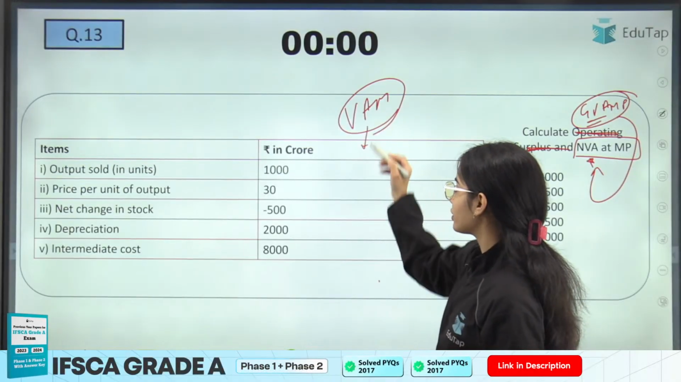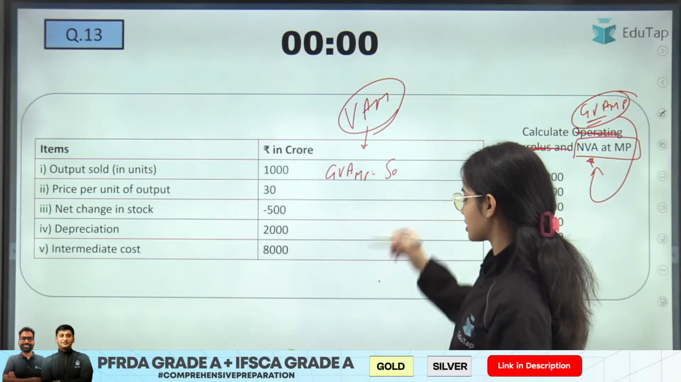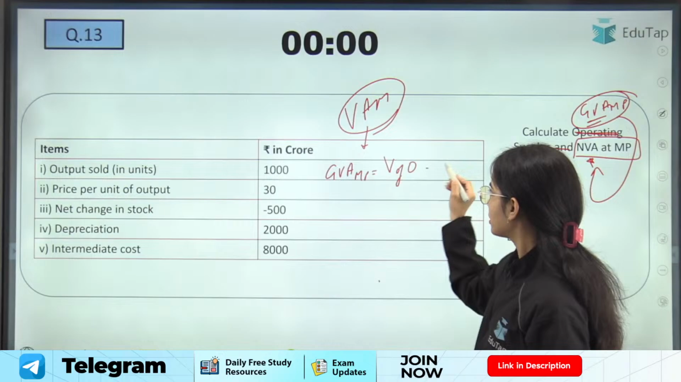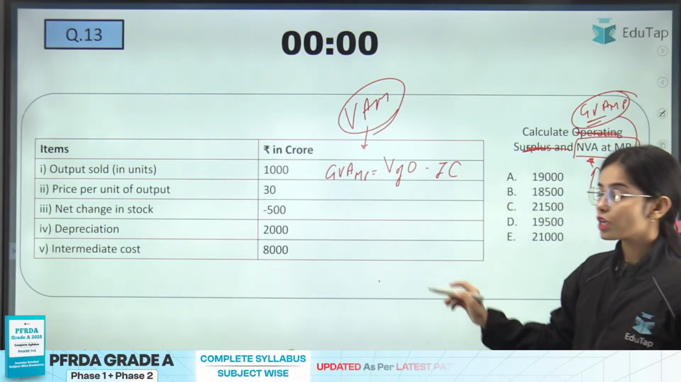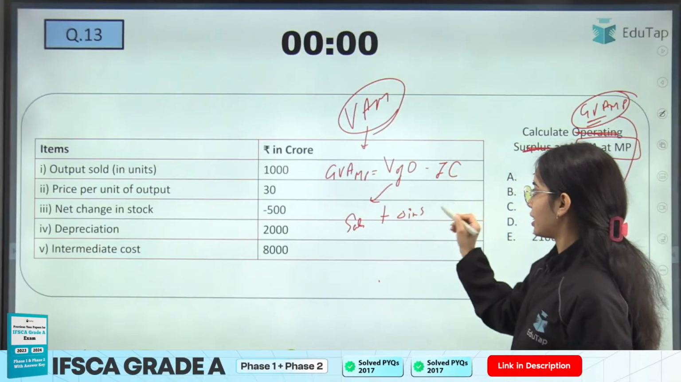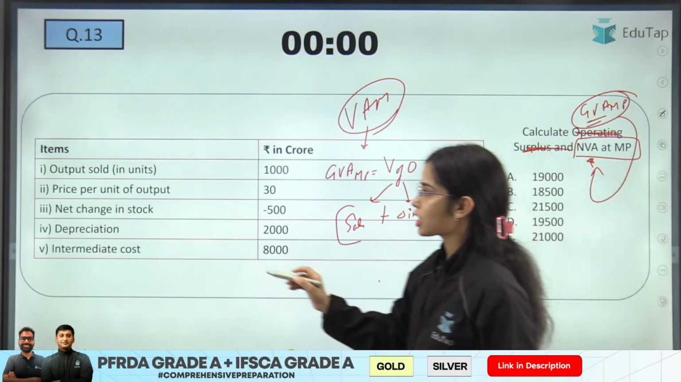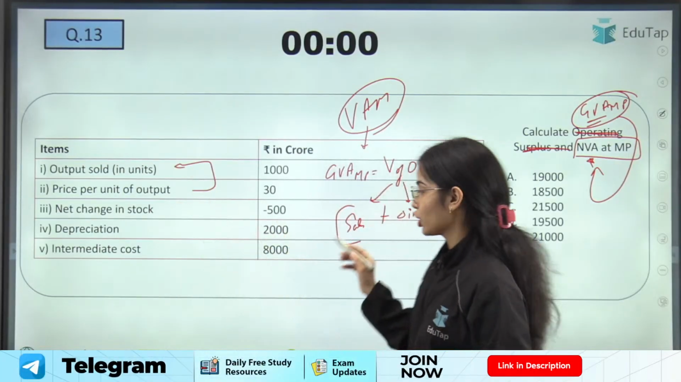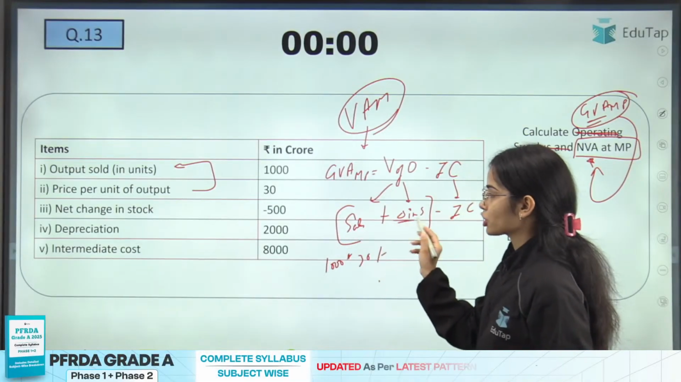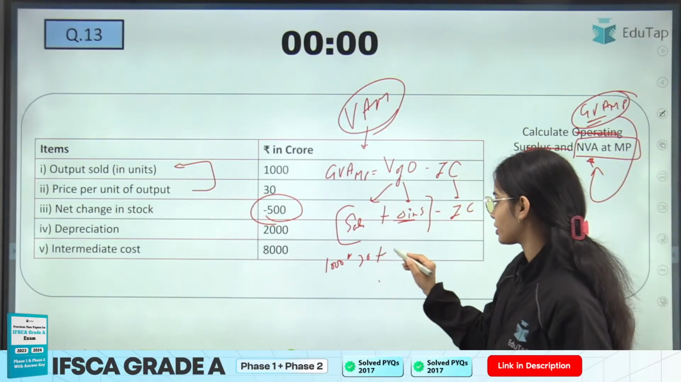So what is the formula of the value added method? GVA at MP is equal to sales, that is value of output, minus intermediate consumption, okay? Value of output is sales plus change in stock. Sales is price into output. So 1000 is the output multiplied by the price, that is 30, plus change in stock. Change in stock is negative 500, because the stock has decreased.